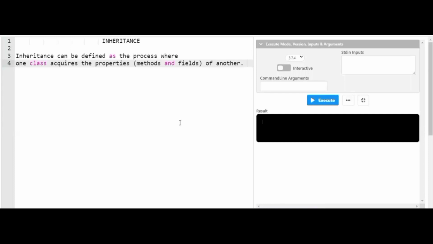So friends, if you want to note down the theory part that I have written here, kindly pause the video and note down the points. Okay friends, so let's just directly jump into the coding part.